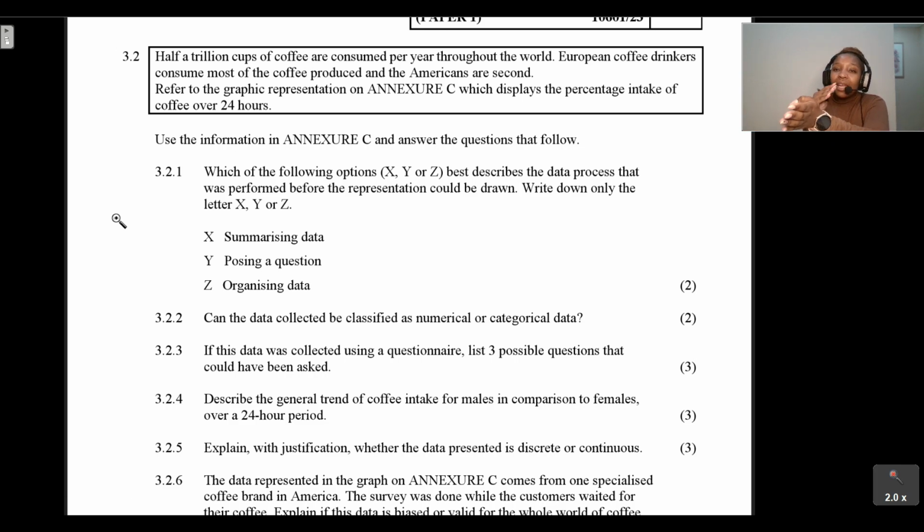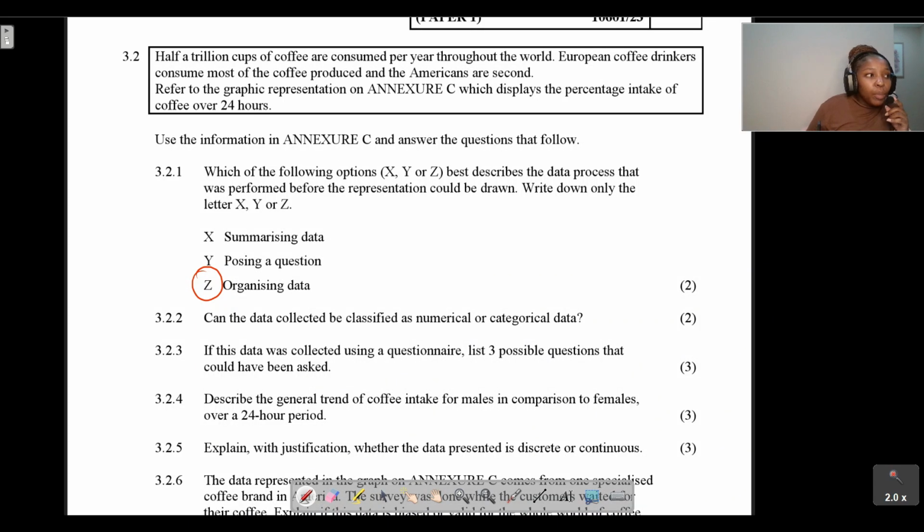After summarizing we're not going to draw our bar graph, but after we've organized our data by using frequency tables, and we know the frequency of how many females took coffee, then we can go on to drawing our graphs. So option Z best describes the data process that was performed before the bar graph was drawn. It's organizing data, so it is Z.